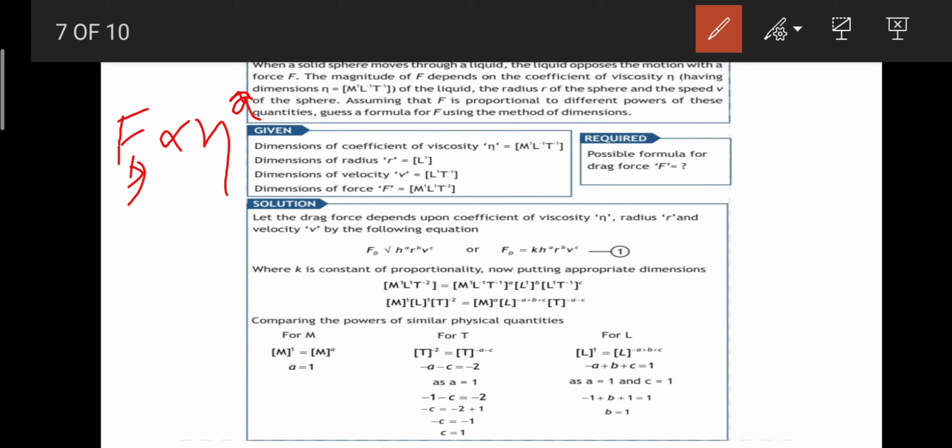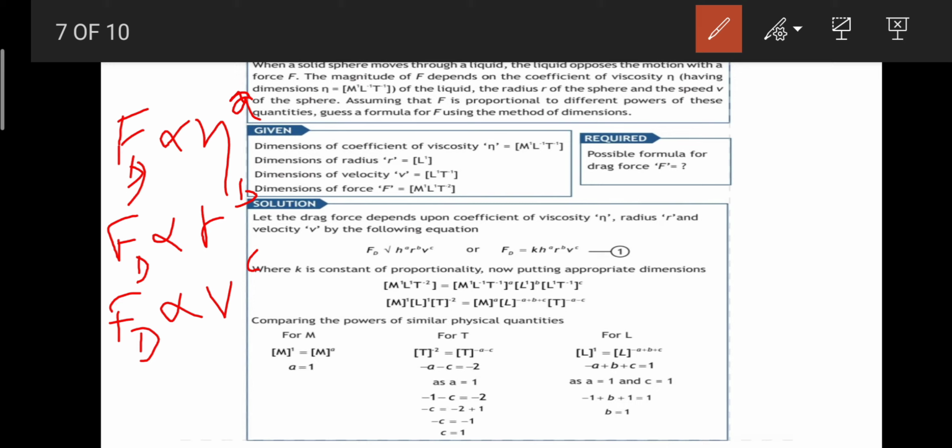The drag force is also directly proportional to the next thing they have given, that is the radius. I don't know whether there is going to be a square or not, so I'm going to put an exponent, that is b, right? And then the last thing, that is the velocity, so I'm going to write it with c.